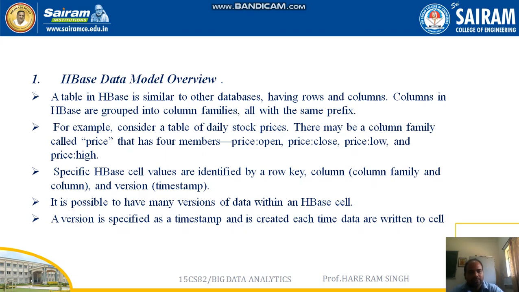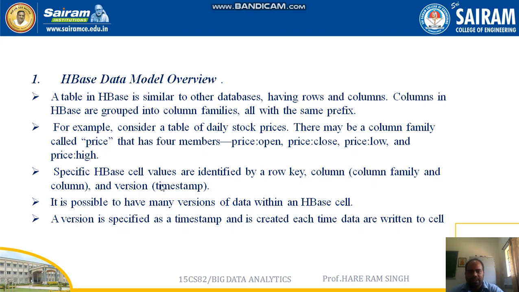So that will be called the low price, and for a day there will be a time when the price of the stock goes very up. So that is called the high price. So all the four types of price can be considered as family members of the family price. All these four columns can be considered in a column family called price.